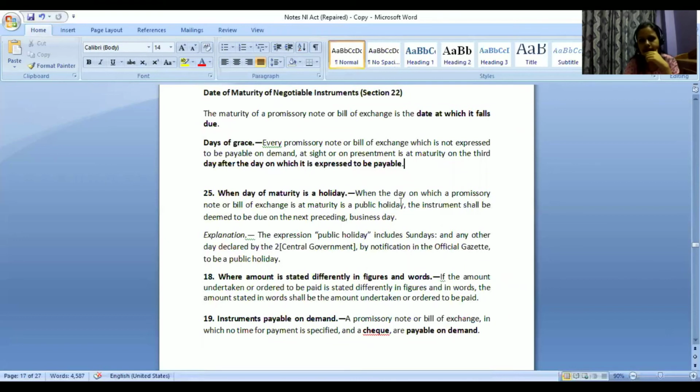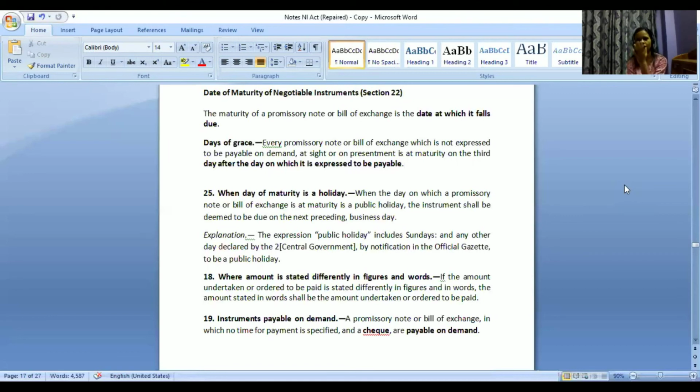So when the day on which a promissory note or bills of exchange is at maturity is a public holiday, the instrument shall be deemed to be due on the next preceding business day. The expression public holiday would even include Sundays as well, or any other holidays that may be notified.